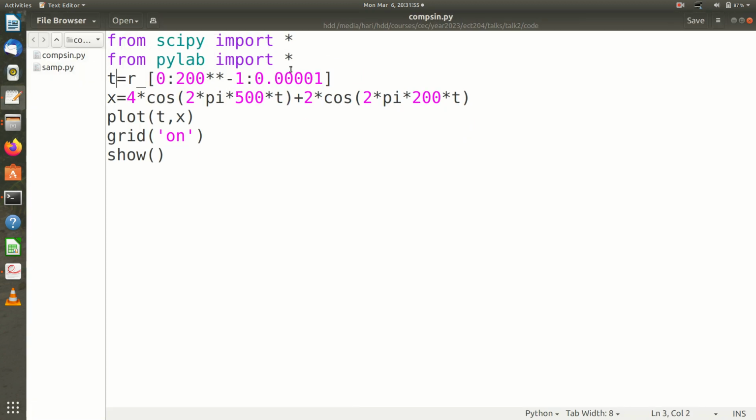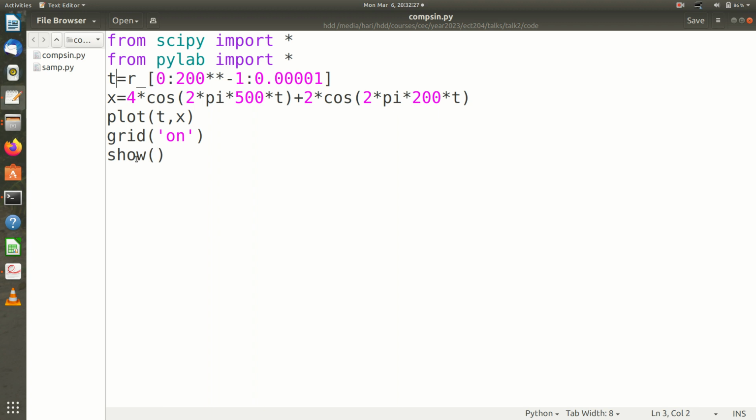Well, here I have imported two modules, that is a SciPy module for scientific computing and PyLab module for plotting. And I have initiated a time base as an array of numbers. So this starts at 0 and ends at 1 by 200, or actually 1 by 200 minus 0.0001. So every interval is 1 e raised to minus 5. And x is, the function is 4 cos 2 pi into 500t plus 2 cos 2 pi into 200t.